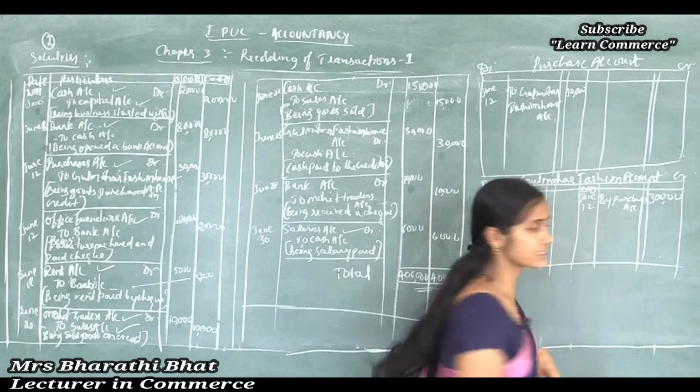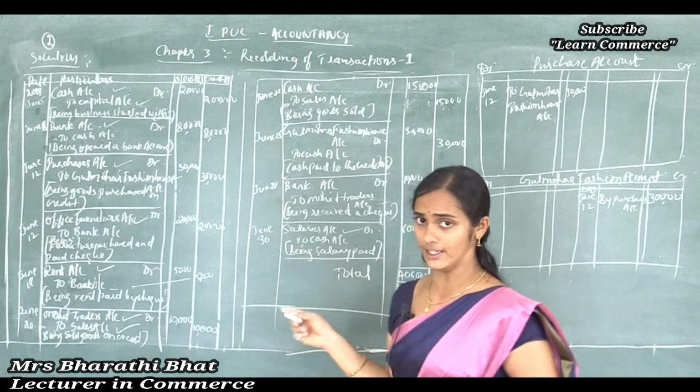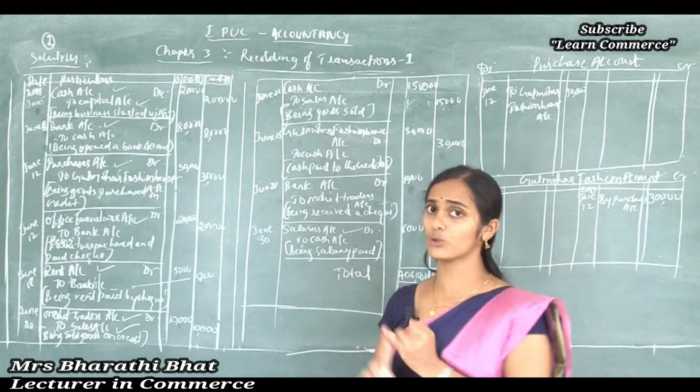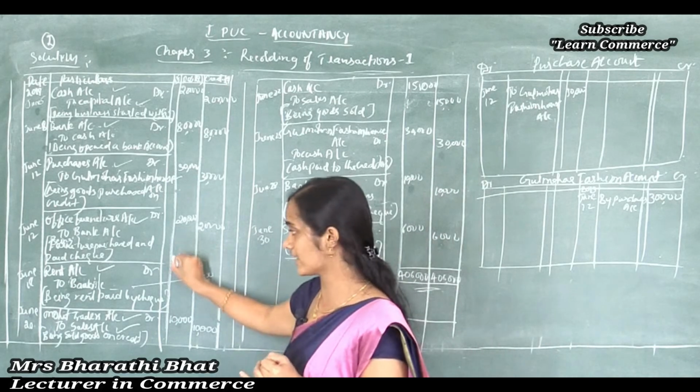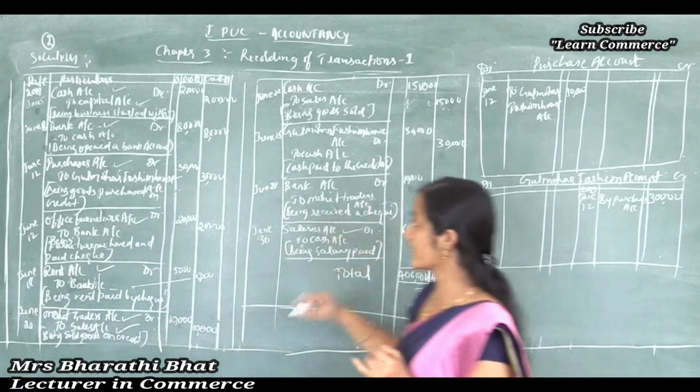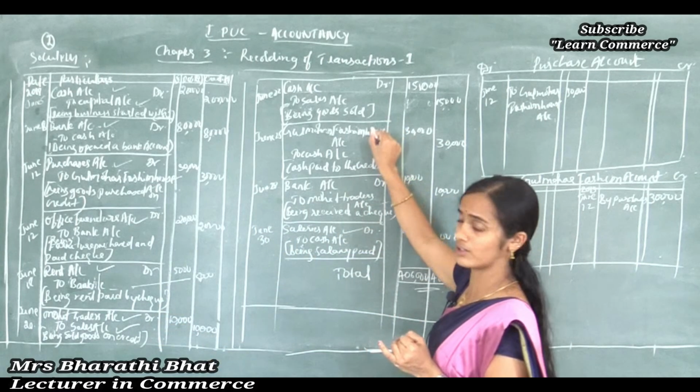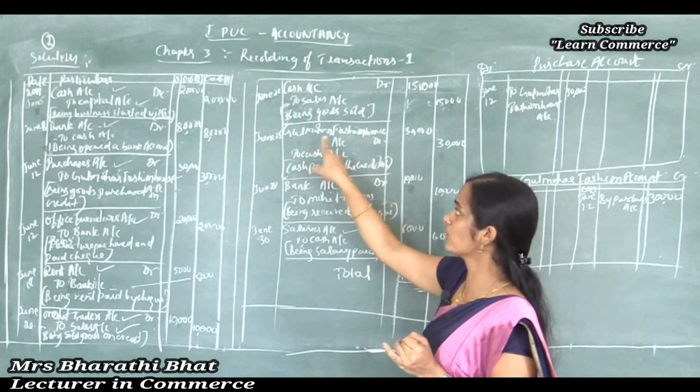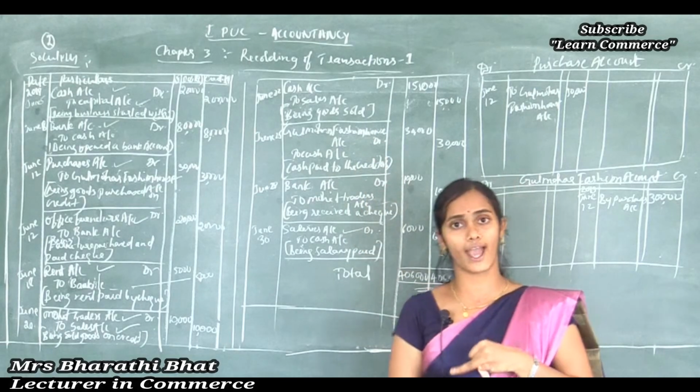2018. And the next, search: is there any other transaction affecting the Gulmohar account? Office furniture to bank, no. Rent to bank, no. Mohit to sales, no. Cash to sales, no, not affected. Yeah, here Gulmohar Fashion House to cash account.